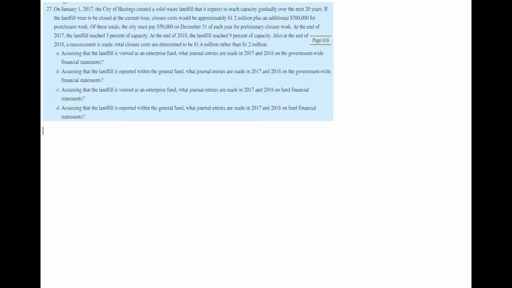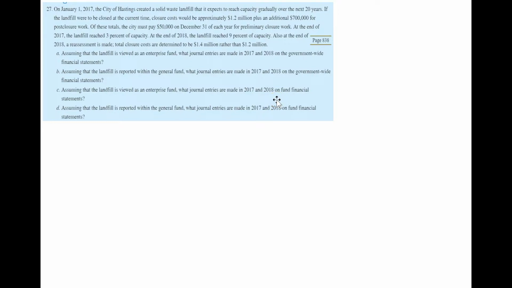So now we will see the journal entries. If you check this problem number 27, the first one is considered as an enterprise fund, and we have to prepare the set of the journal entries for the government-wide financial statements. The second one is also for the government-wide financial statements, but the assumption is that it will be considered as the general fund. So the set of journal entries will be the same. We just need to classify for option 1 as under the business type activities, and for option 2 under the governmental activities. Now how would it look for the fund financial statements?